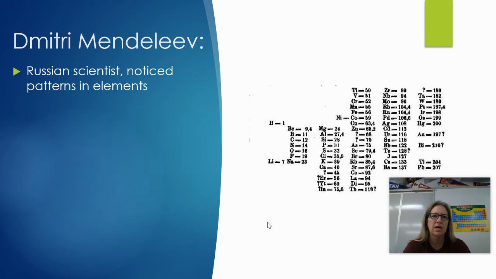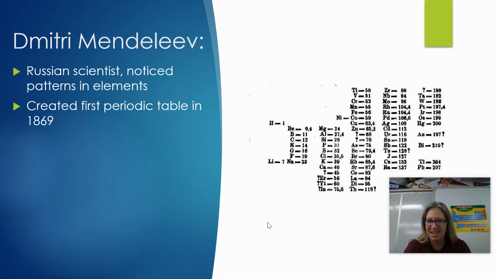Little history first. Dmitry Mendeleev is actually the guy that came up with the very first periodic table. He's from Russia, and this is back in like 1869. Wow, a long time ago. Well, he noticed some patterns in the properties of some of the elements, mainly in their reactivity.